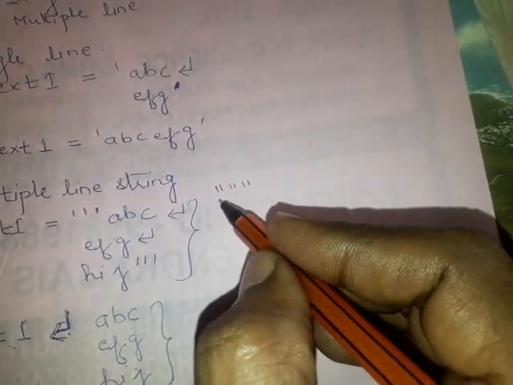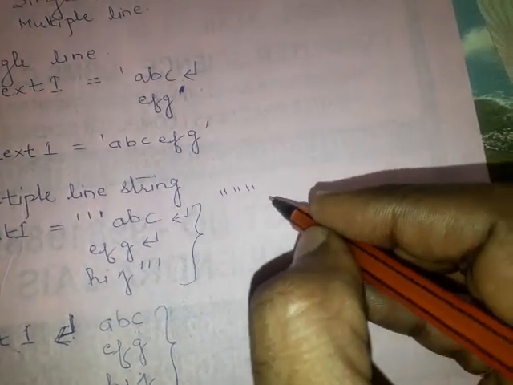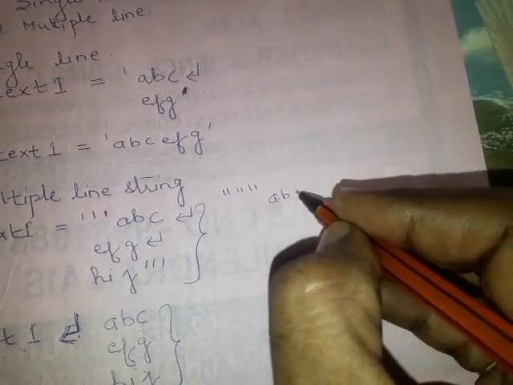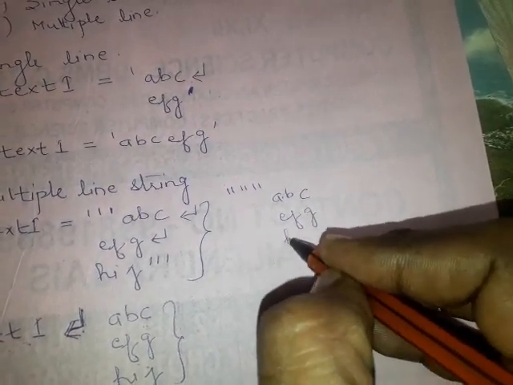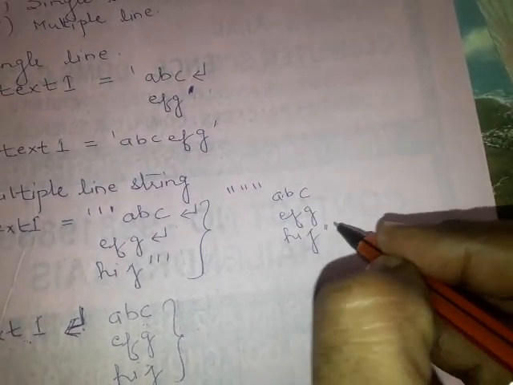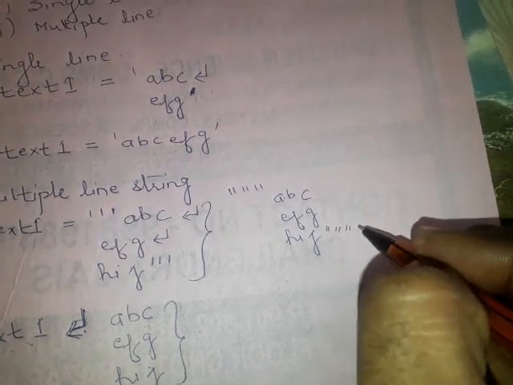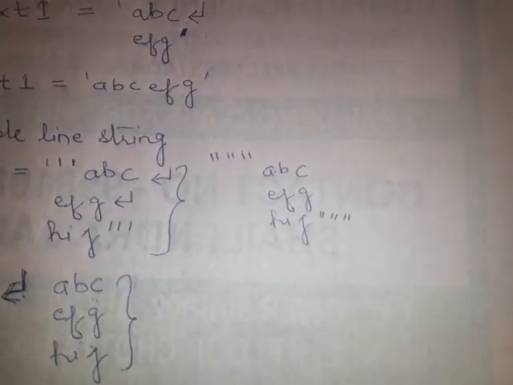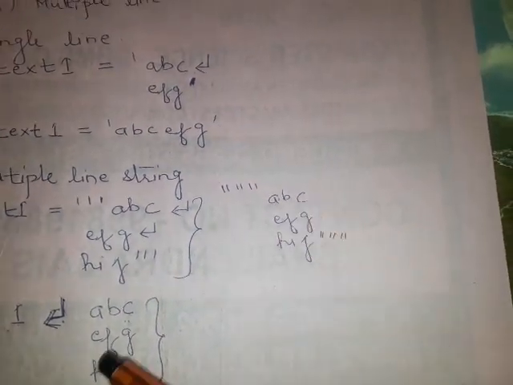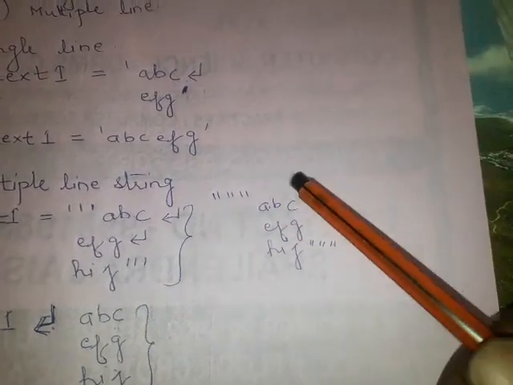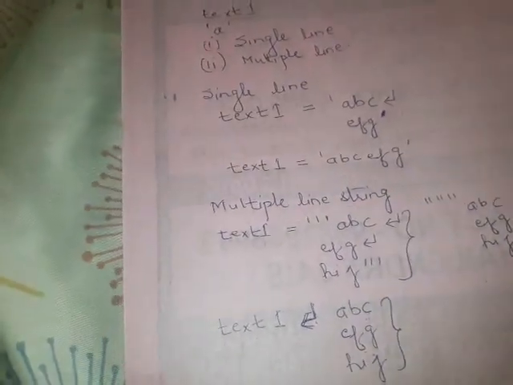Okay, this is called triple quotes. A B C E F G H I J, then again double quotes close, triple. You have to close it 3 times. So either you can use this type or either you can use this. The output is the same in both cases. So this is the way to declare a multiple line string.